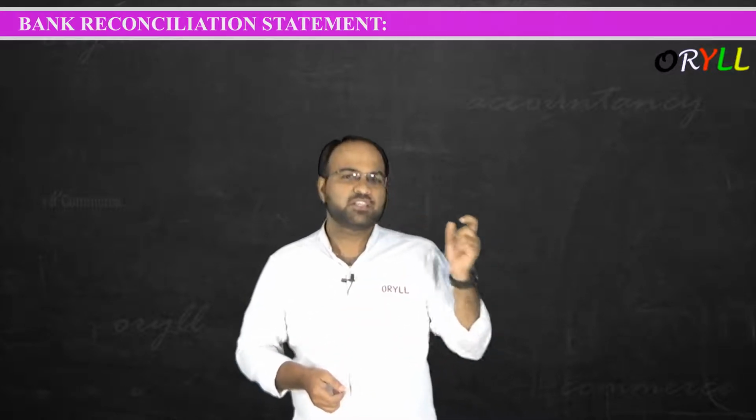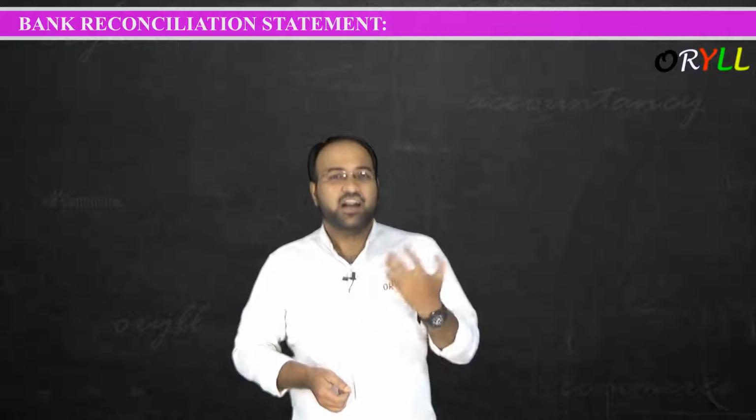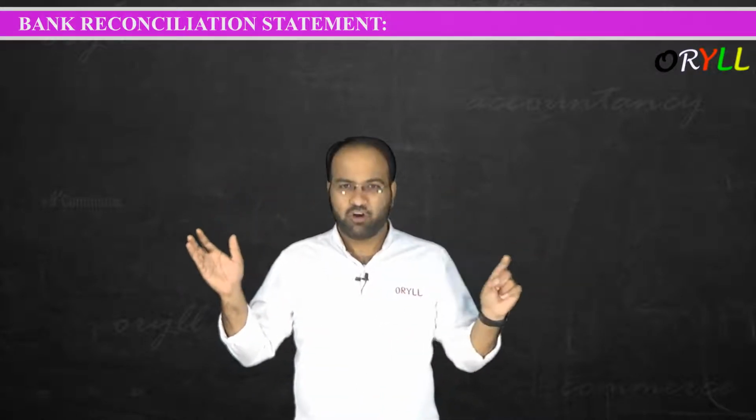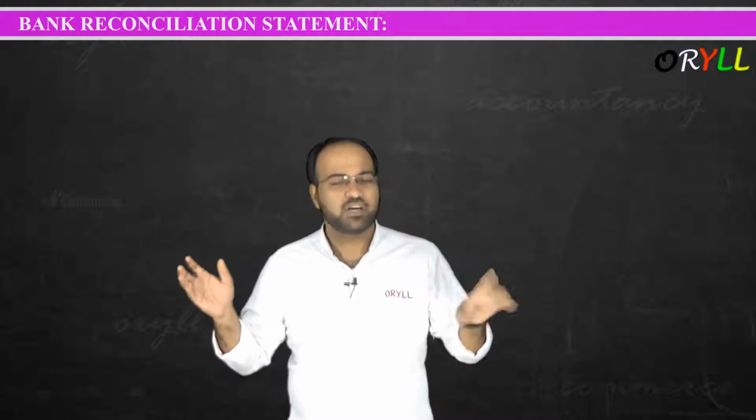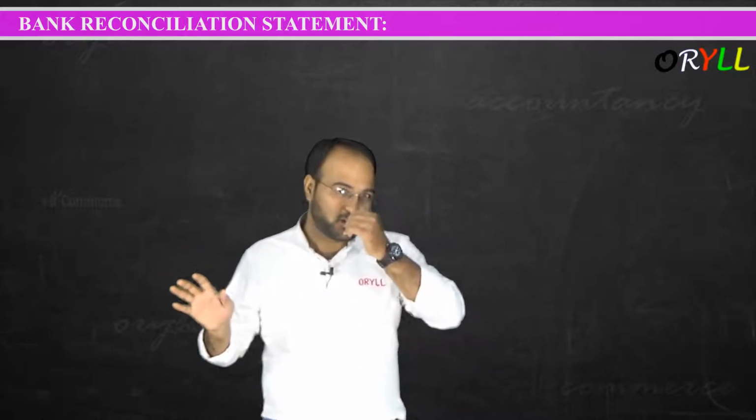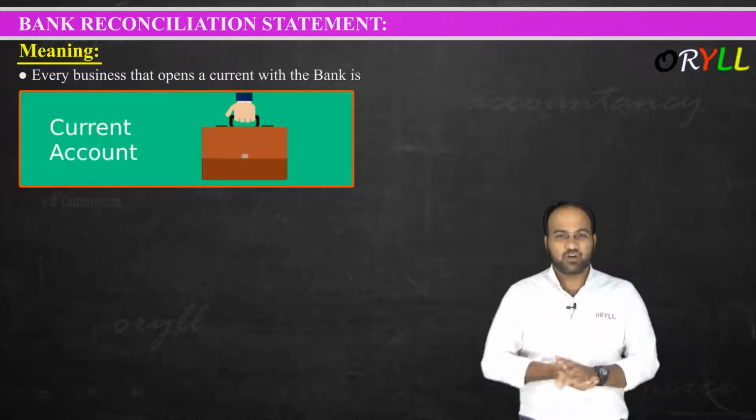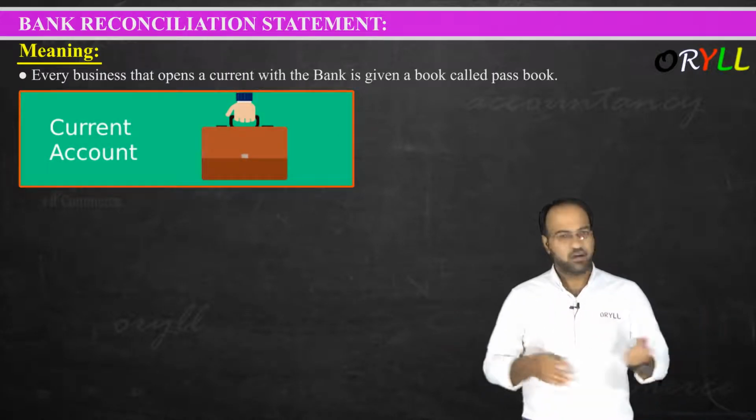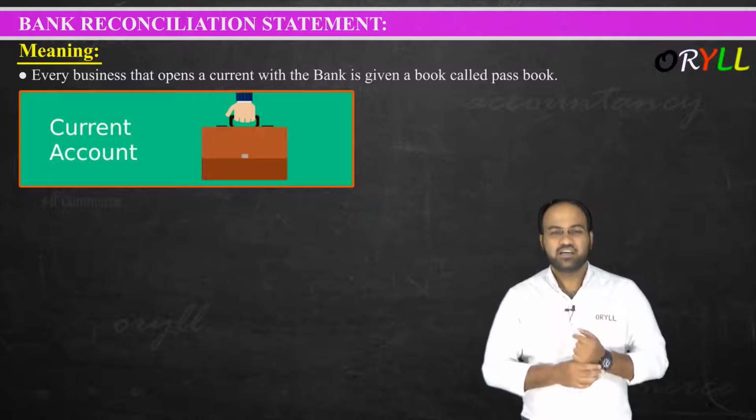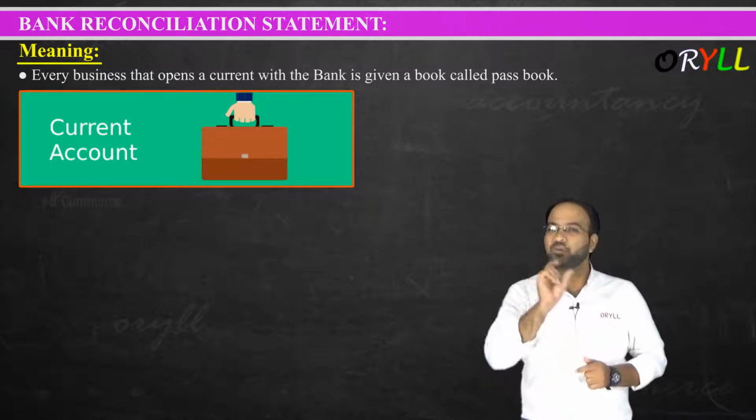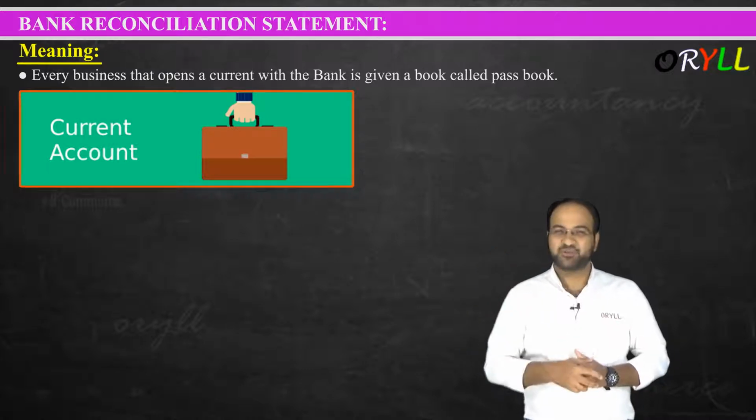So we will be preparing this BRS to find out the reasons for the difference between the passbook and the cash book bank column. Understood? So let us see the meaning. Every business that opens a current account with the bank is given a book called a passbook. Yes, this is what we have discussed. Whenever I open a bank account, the bank gives me one book. That book is called a passbook.